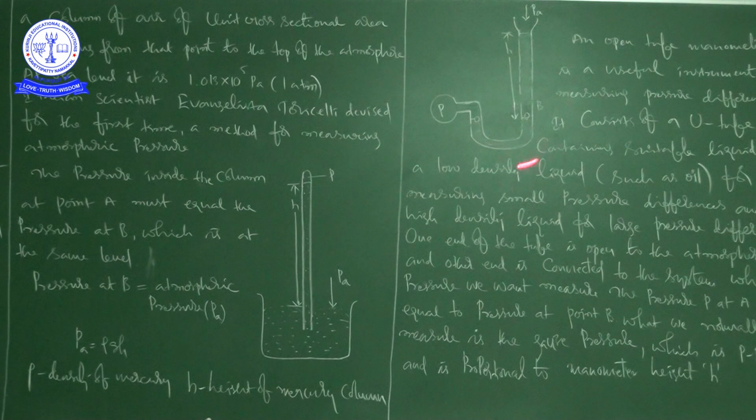Right. Now we are going to discuss another device which is used to measure pressure. Just now I told you 1 torr is equal to 133 Pascal and 1 bar is equal to 10 to the power of 5 Pascal. The mm of Hg and torr are used in medicine and physiology. In meteorology we generally use bar and millibar. If you know the conversion from one unit to another, it is easy to convert.